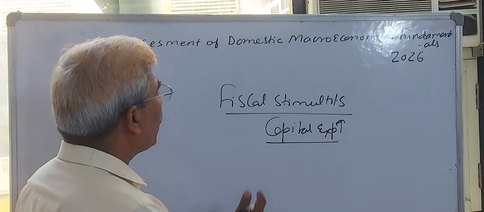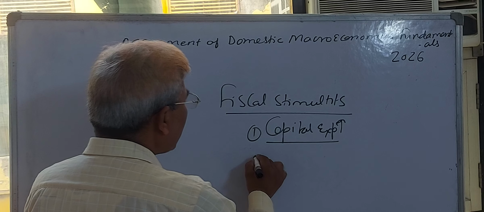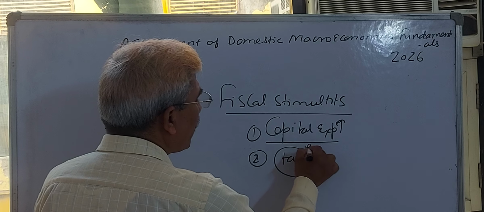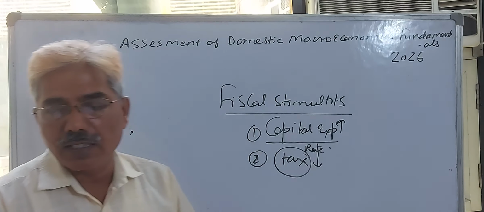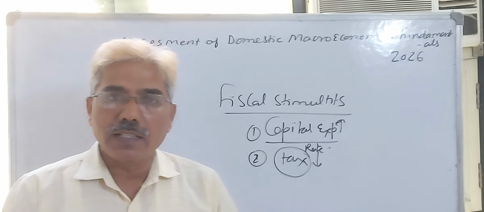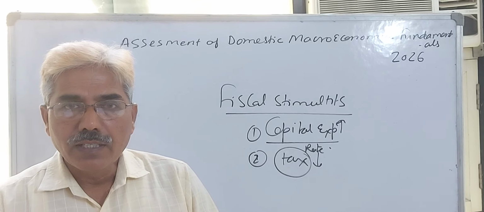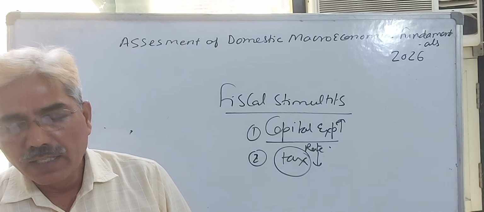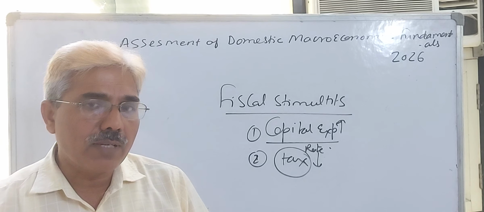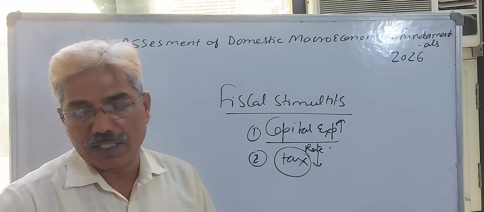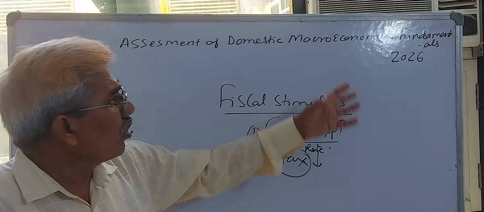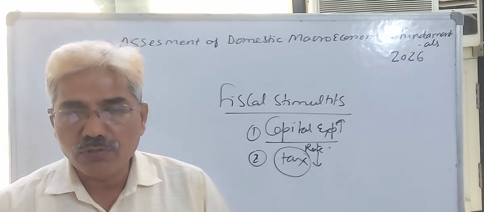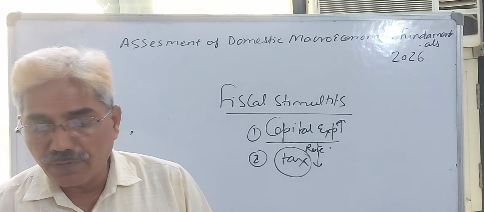Apart from it, what does the government do under this second step? Tax rationalization, or you can say tax rate reduction by the government of India. It may be the personal income tax exemption limit, it may be indirect taxes, say GST, etc. It may be capital gains tax. If all taxes are rationalized or reduced by the government of India, that will definitely increase the disposable income and consumption of the society. These are the macroeconomic fundamentals which I am going to discuss from the Economic Survey of the previous year, 2025-26, because they will help you.